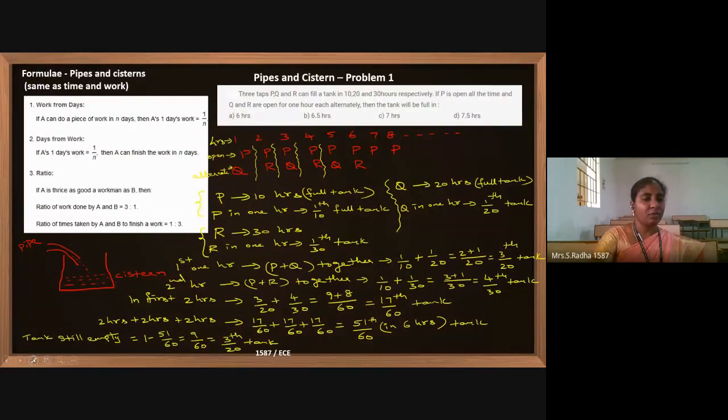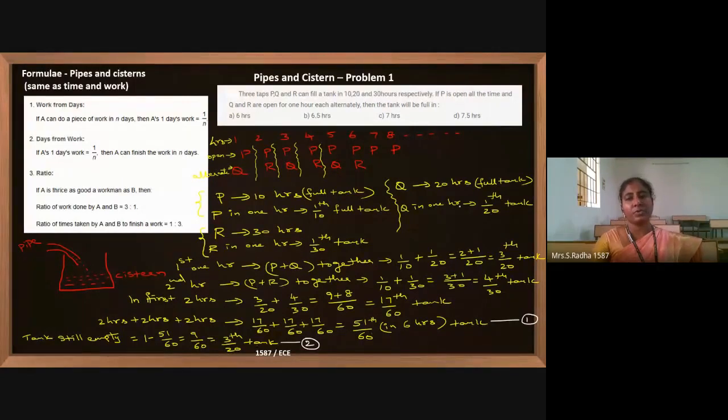Now what I will do, I will make this equation 1 and this equation 2. Equation 1 is how much of the tank is filled: in 6 hours time, 51 by 60 of the tank is full. Equation 2, how much of the tank is still empty after 6 hours: it is 3 by 20.